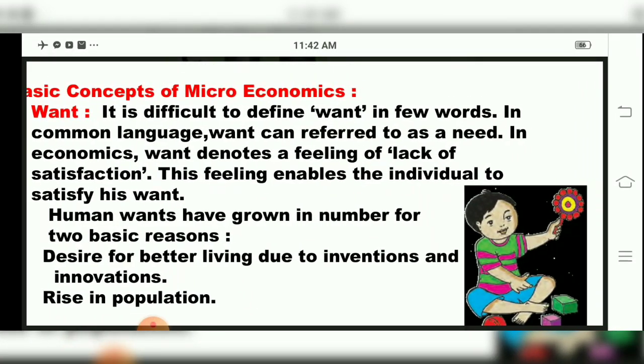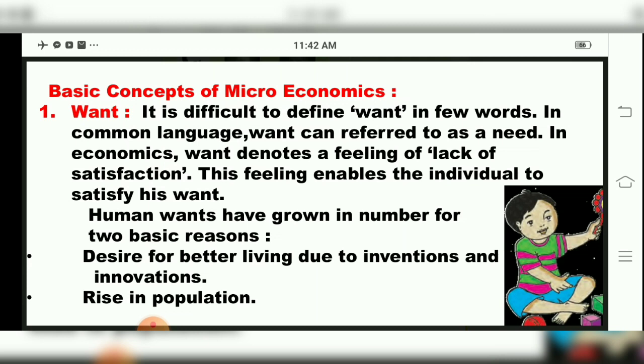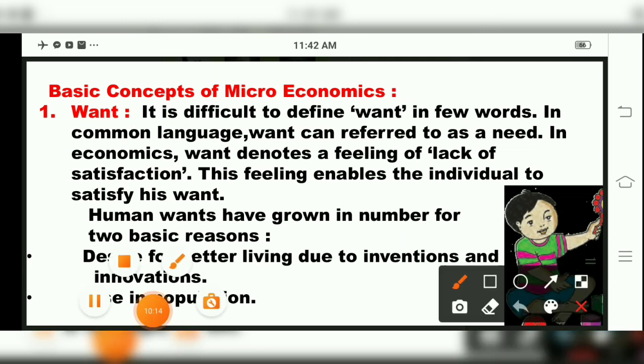Now we come to our next point in this chapter, that is basic concepts of microeconomics. Now as I told you, microeconomics is studying things in an individual way. So what are the basic concepts that we have to study individually? The first one is want, children. Now it is very difficult to define a want in a few words. Want means what? Your requirement, your need. Whatever you require, that is your need, your want.